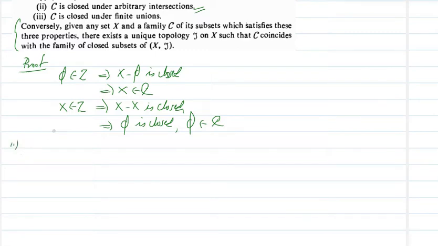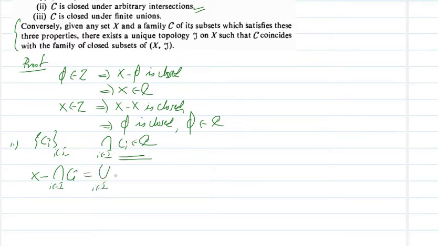For that we take a collection Ci, i in I, to be an arbitrary collection of members of C, and we need to show the intersection over i in I of Ci is a member of C. For that we take its complement, that is X minus the intersection of Ci, i in I. This can be written as the union over i in I of X minus Ci, by De Morgan's law.